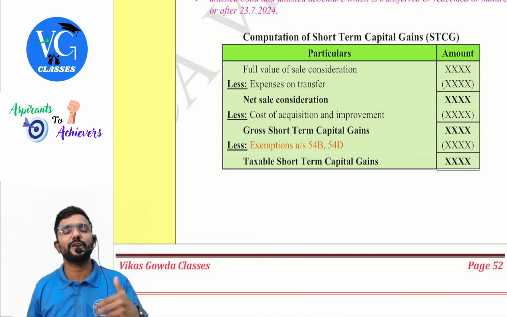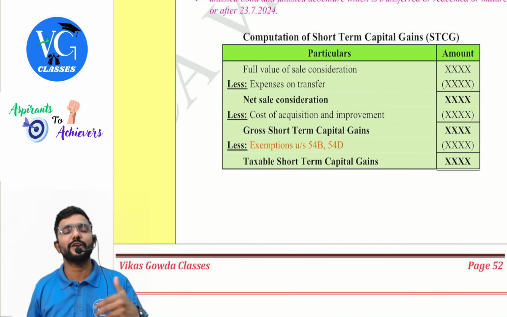Then coming to year of chargeability. Generally, capital gains is taxable in the year in which transfer took place. But there are a few exceptions to it. It means the transfer would have taken place in one year, but it will become taxable in some other year. Sir, which are those? One by one. Some exceptions to the rule. The normal rule is what? Capital gains shall be chargeable in the previous year in which transfer took place. But there are certain exceptions to it.